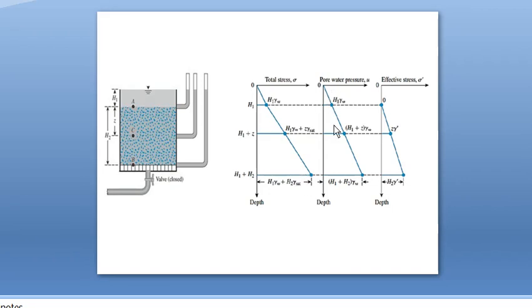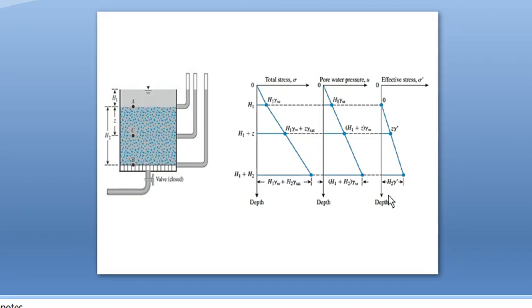And second case, pore water pressure. What is the pore water pressure at the point B? Pressure exerted at point B is for a height H1 plus H2. So H1 plus H2 into unit weight of water. This is the pore water pressure at the point B.